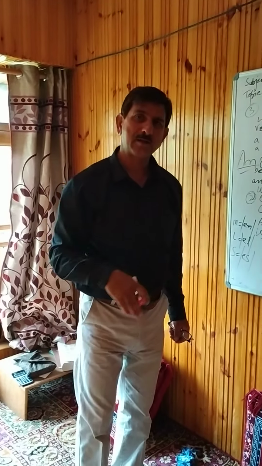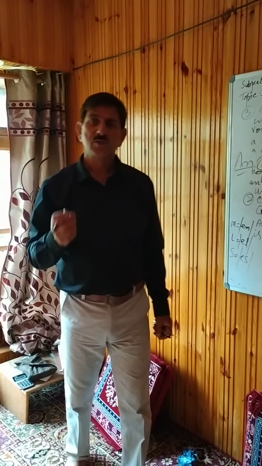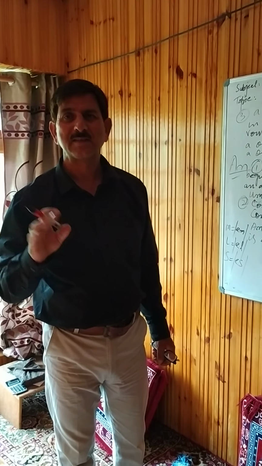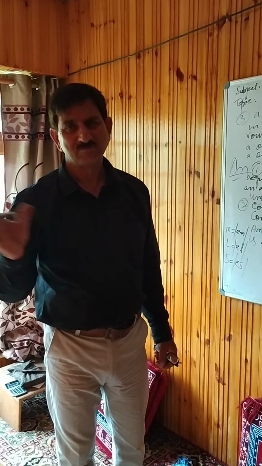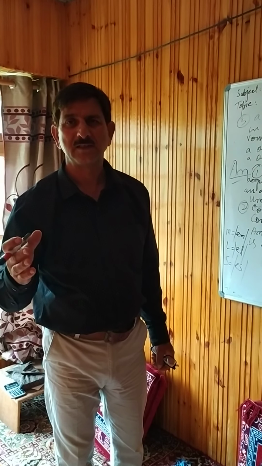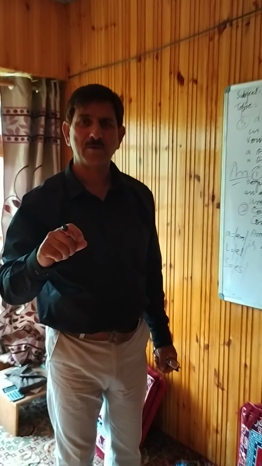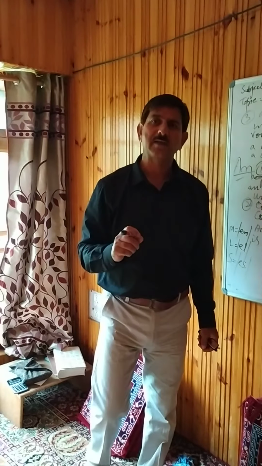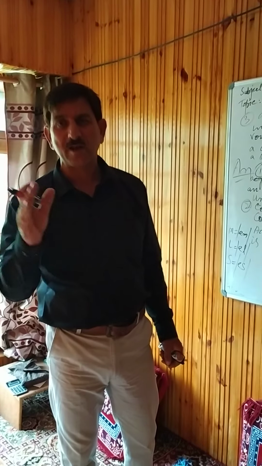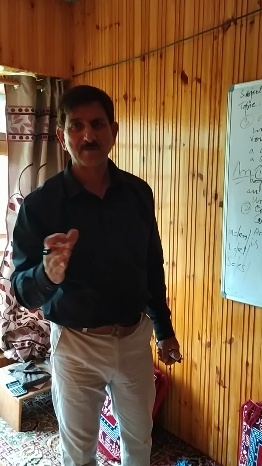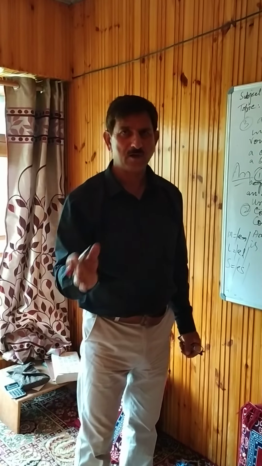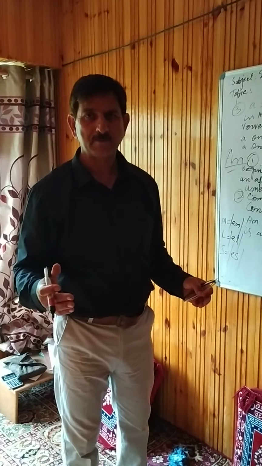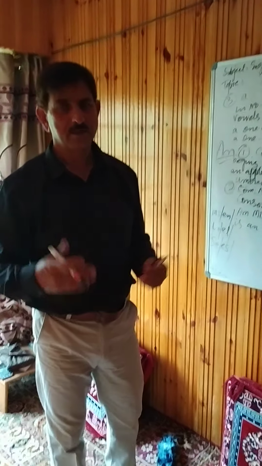Uncountable nouns, on the other hand, are nouns that cannot be counted. They have only one form: rice, sand, sugar, milk. So there is only one form of that. And one more thing we have to remember: there are some nouns that can be used as countable and uncountable, but they have different meanings. So we have to remember that too. In the next lecture we are going to take the definite article and discuss it. Till then, bye.